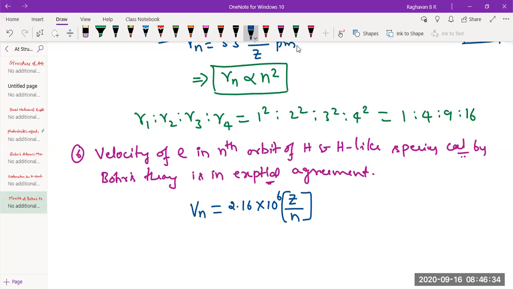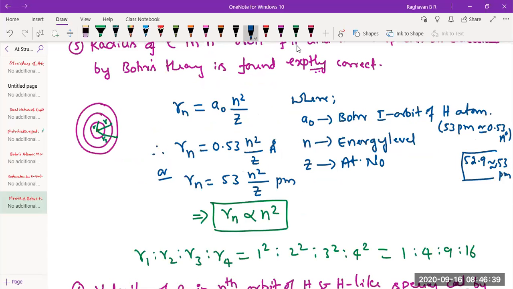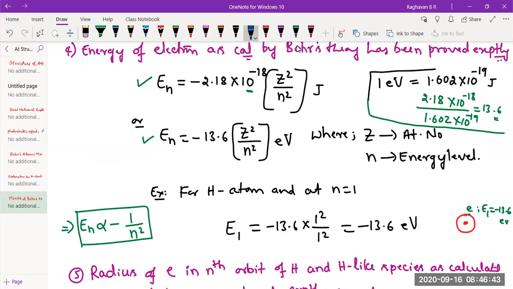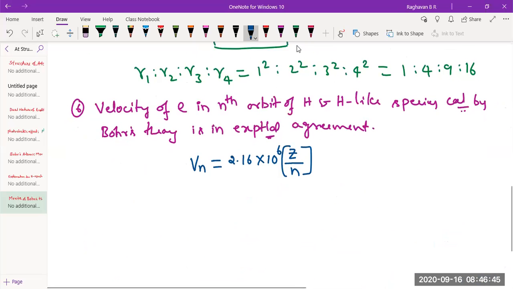For radius, it is n square by Z. For energy, it is Z square by n square. The same Z square by n square becomes Z by n for velocity of electron in nth orbit. Okay. So again, you know all these things. So once again, Z is the atomic number, n is the energy level.